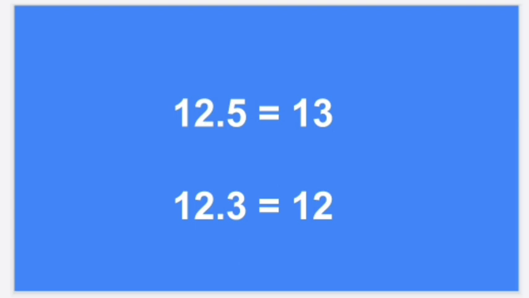If it is 12.43, now we have to decide which one is the last digit. It is 3. 3 is the last digit. It is less than 5. 4 is also less than 5. So what is the rounded value? It is equal to 12. So this is the example for the rules of rounding off.